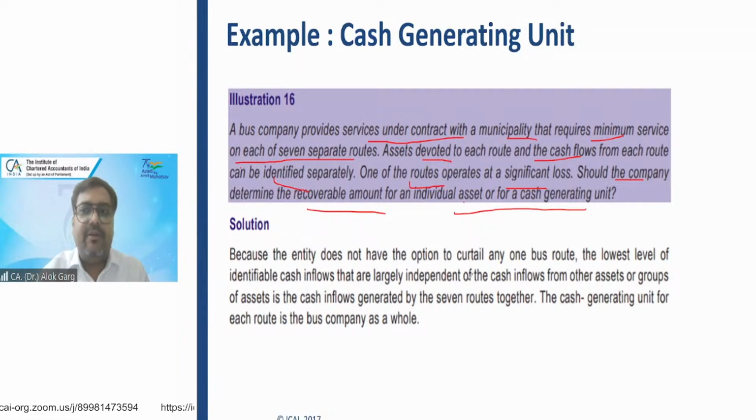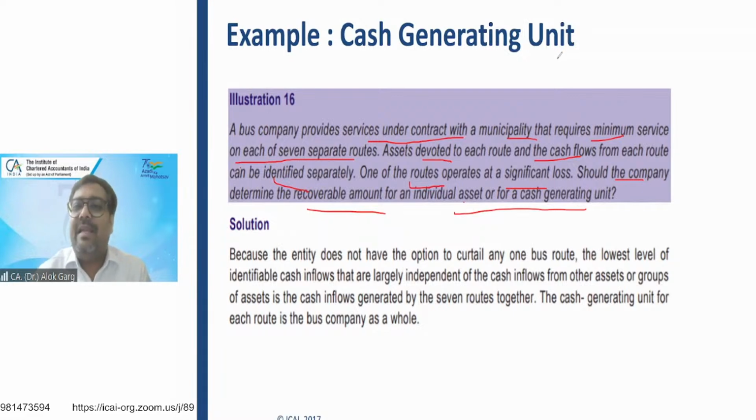But can you compute the recoverable value of each route separately? Is each route independently generating cash flows, yes or no? Some are saying yes. So you are looking at form. You are not looking at substance.